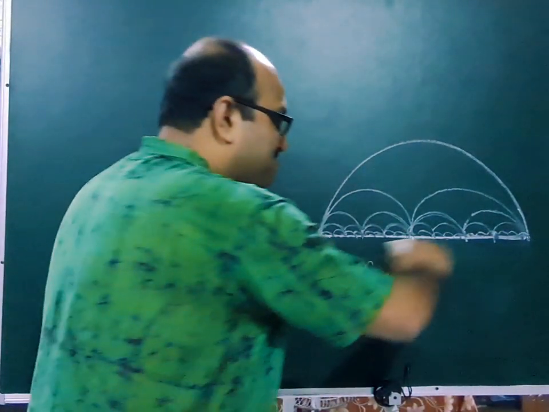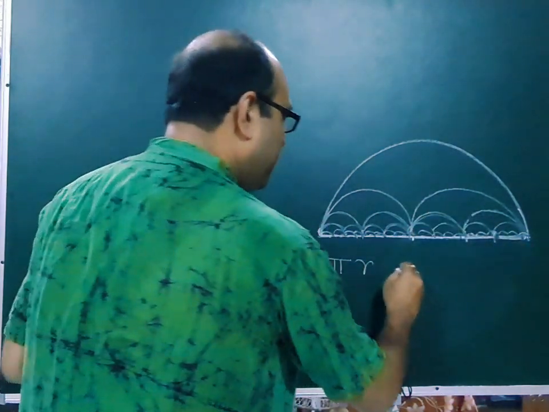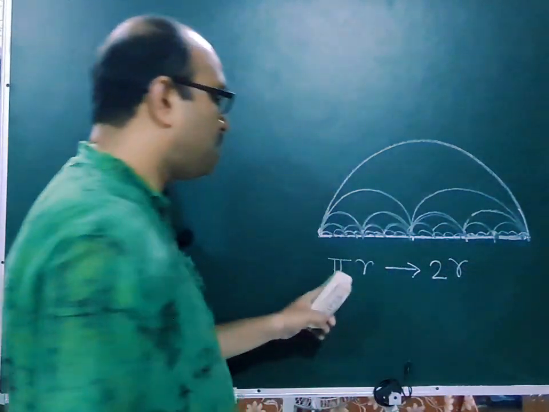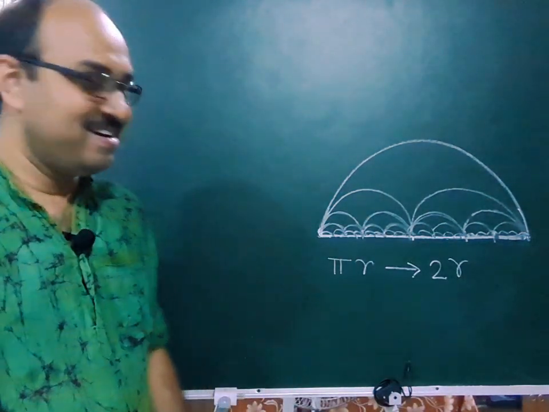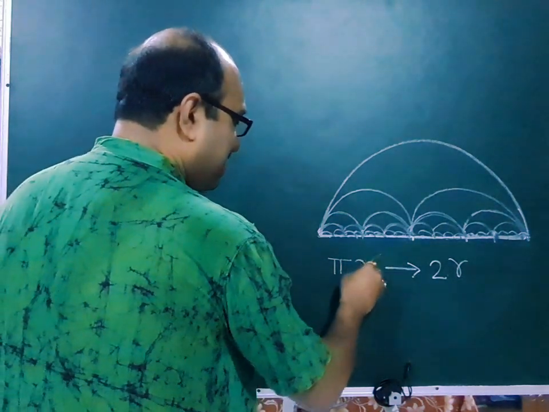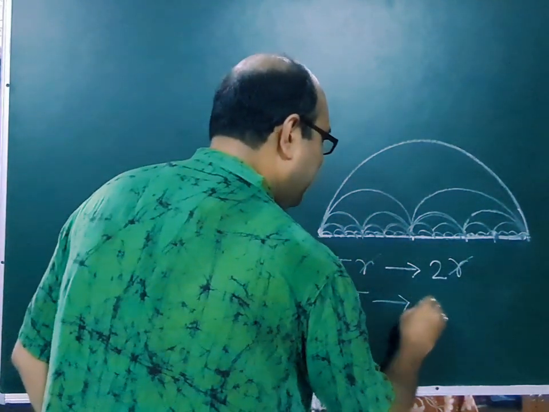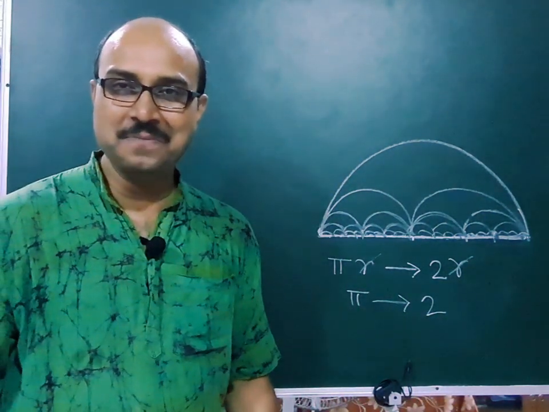What will be the length of this straight line? If this is r, the length of this straight line will be 2r. So pi r tends to 2r. Now, cancelling r on both sides, pi is tending to 2. How come?